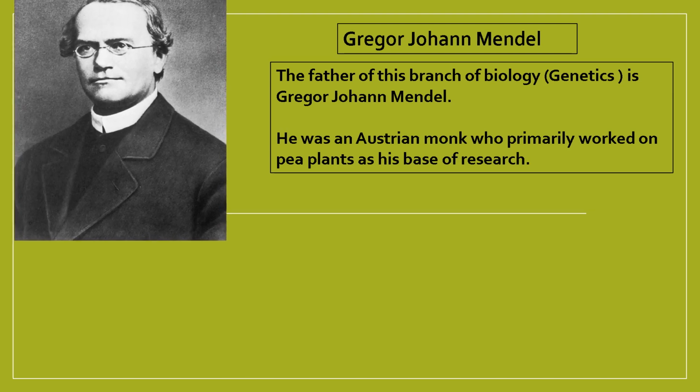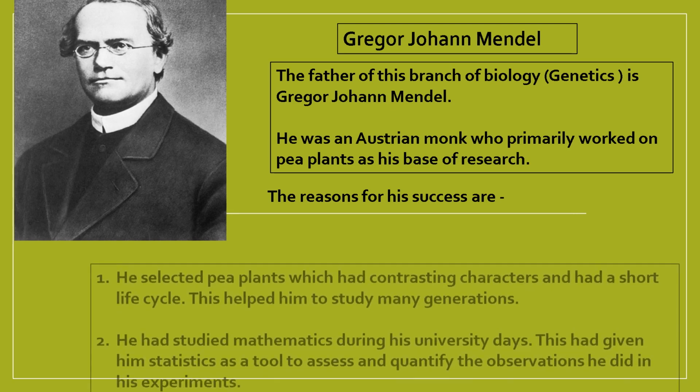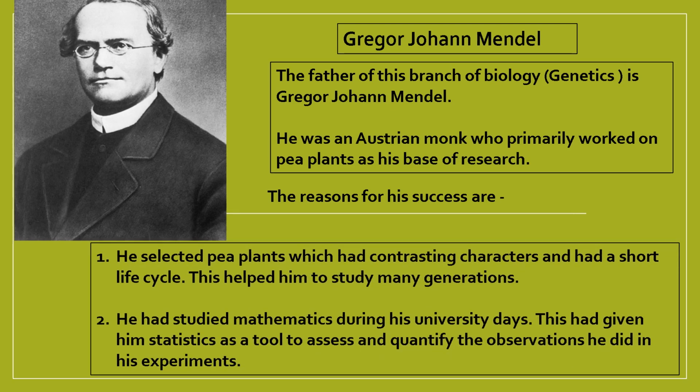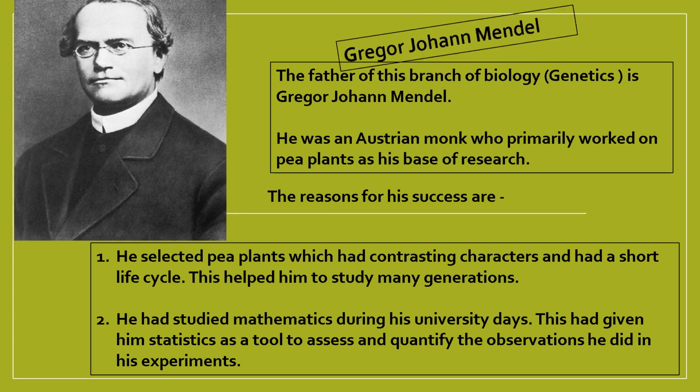Mendel succeeded because of certain reasons. Two important reasons are that he selected pea plants which had contrasting characters, and at the same time they had a short life cycle, so he could observe many generations and his observations were much more accurate. Another important reason is that he had studied mathematics and statistics during his university days. But it was a pity that when he was alive, his experiments were never accepted.